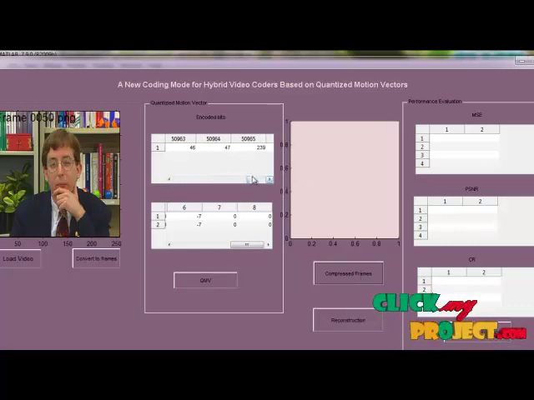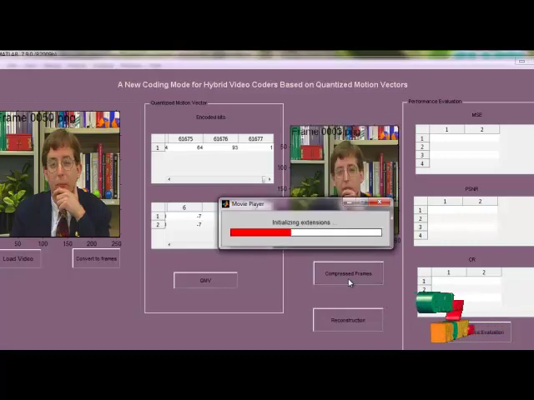Then the QMV values are displayed here and the encoded bit values are displayed here. Then we will go for the compressed frames. From the encoding bits, frames are compressed. It will take some time. Compression is done on each and every frame automatically.